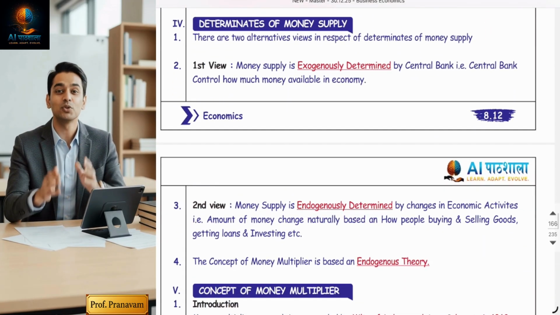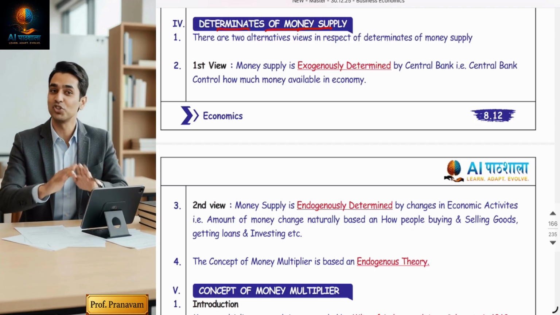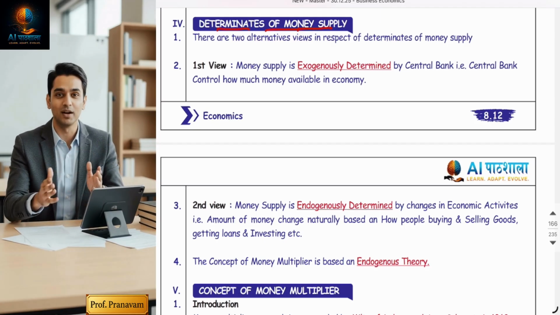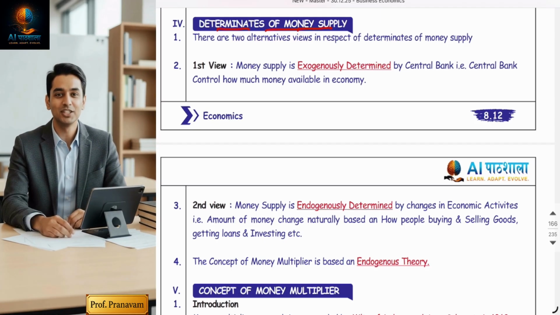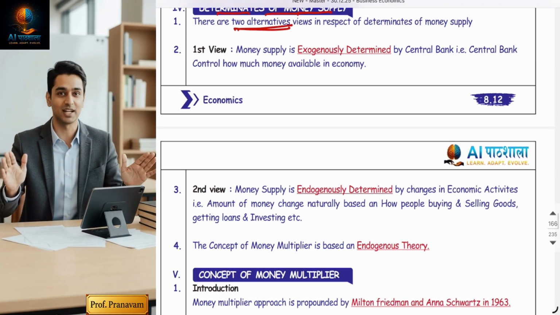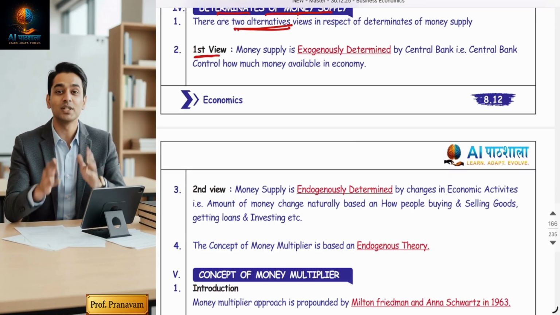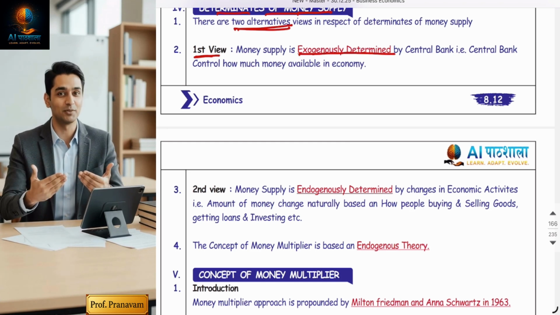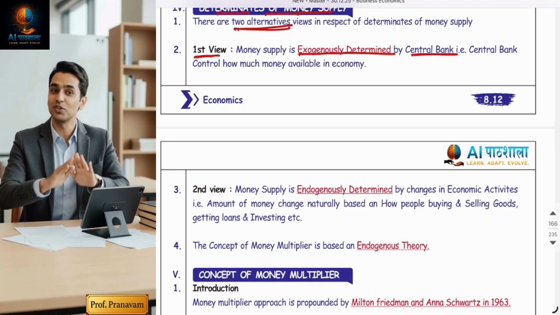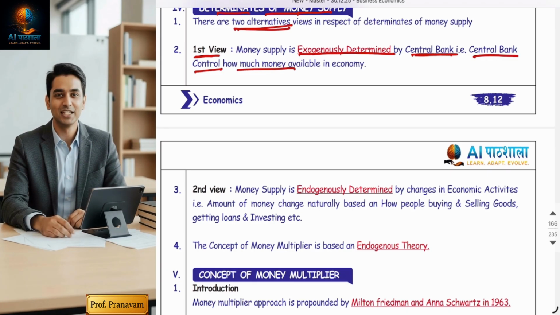So now the fourth topic is determinants of money supply. Very interesting. Now, how is money supply determined? So, friends, there are two alternative views on how money supply is actually determined. First is the exogenous view. What does it mean? I can say that money supply is exogenously determined. That means money supply is determined by the central bank, or I can say the central bank controls how much money is available in the economy.